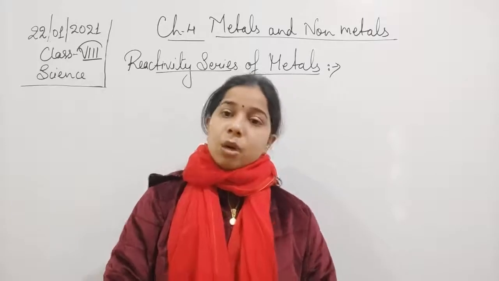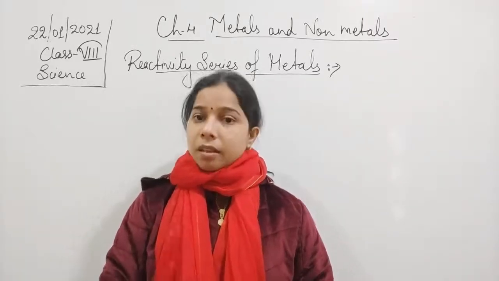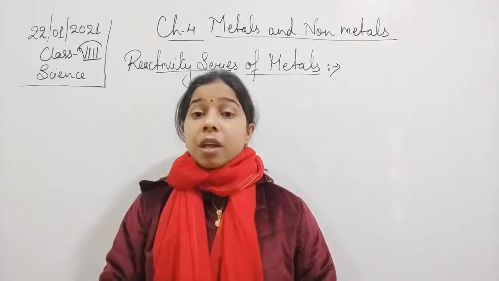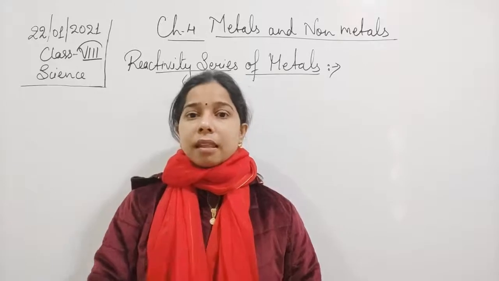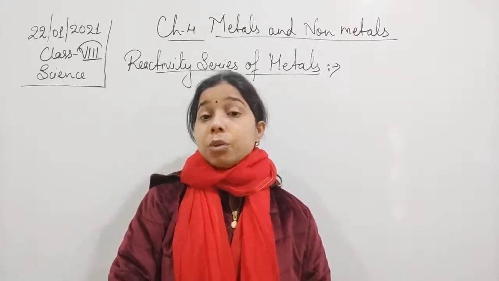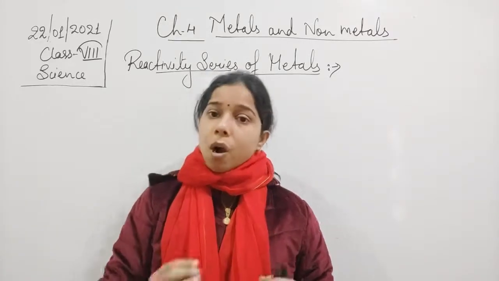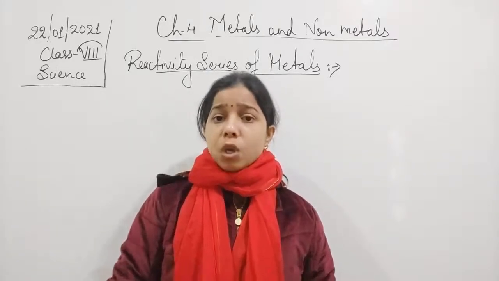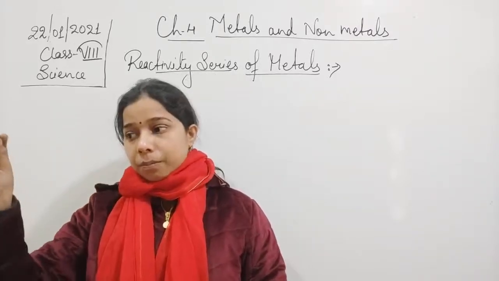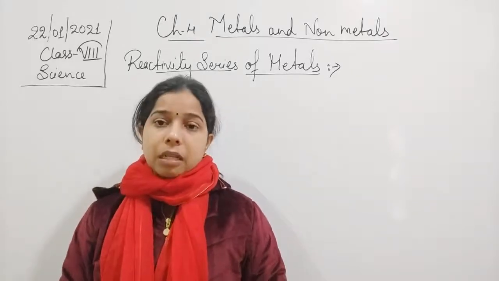This says that all the metals are not equally reactive. There are metals which are more reactive than the others. It means there are metals which are more reactive, and there are metals which are less reactive. And how can you say that this metal is reactive, this metal is not reactive? To understand this, we have made a list of the different metals, in decreasing order of reactivity.